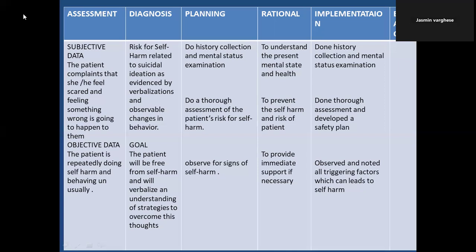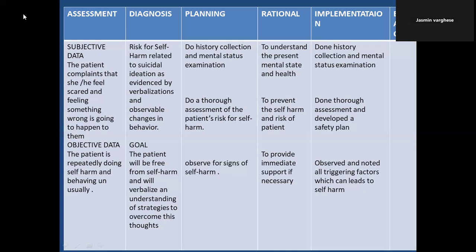The second planning is do a thorough assessment of the patient for self-harm. Assessment is very important. What is the level of self-harm? What is the severity of self-harm? To understand that, you go for assessment. The rationale is to prevent the self-harm and the risk to the patient. In implementation, you can write done thorough assessment and developed a safety plan. Whatever you have done, you can write in the implementation.